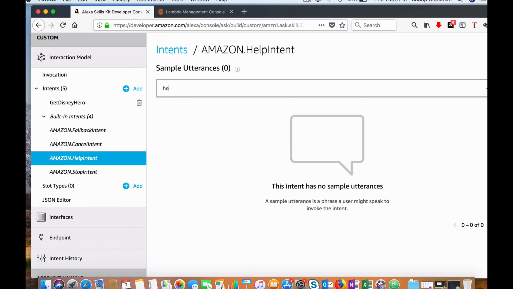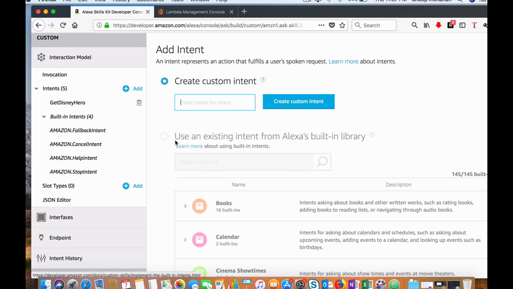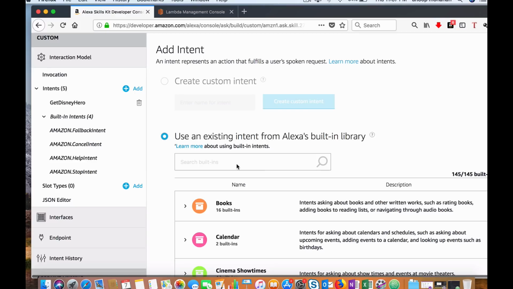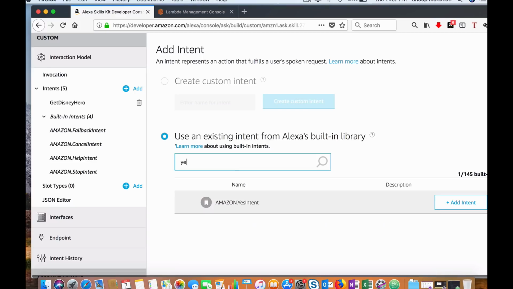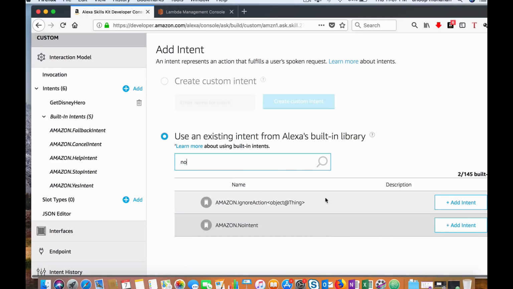Let's give it help as the utterance word. Now click on add intent, choose the existing intent, look for yes. So this will be an intent which responds to the user's yes or no utterances. Let's add no.